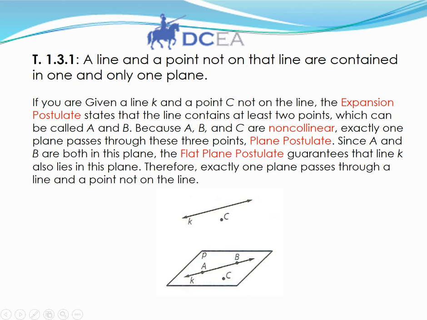These points can be called A and B. Because A, B, and C are non-collinear, that means they're not in a straight line. Exactly one plane passes through these 3 points. This is the plane postulate. Since A and B are both in this plane, the flat plane postulate guarantees that line K also lies in this plane. Therefore, exactly one plane passes through a line and a point not on the line.